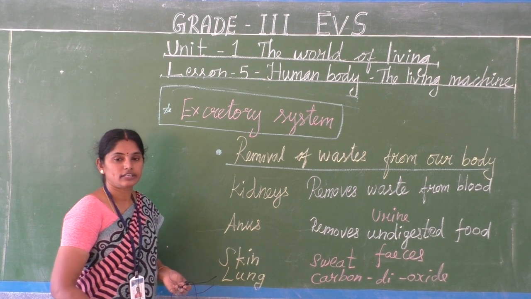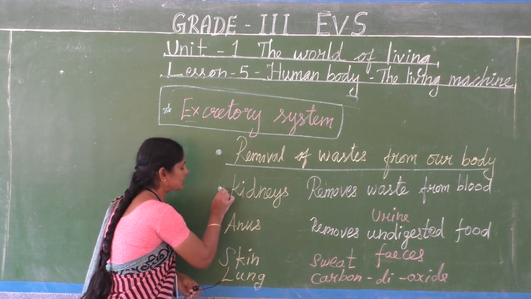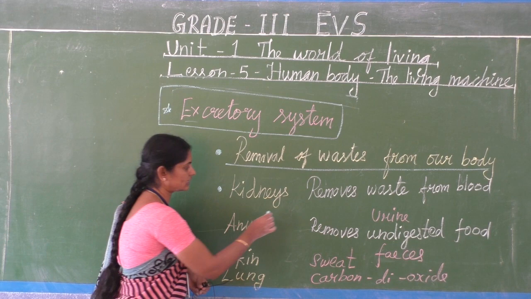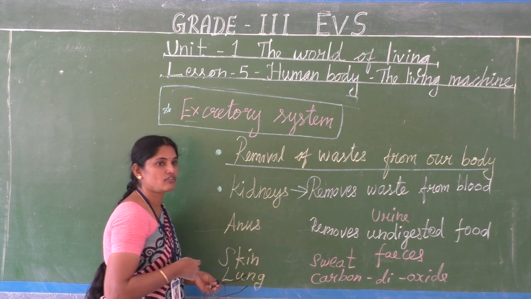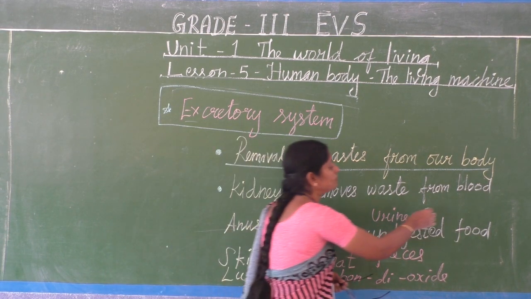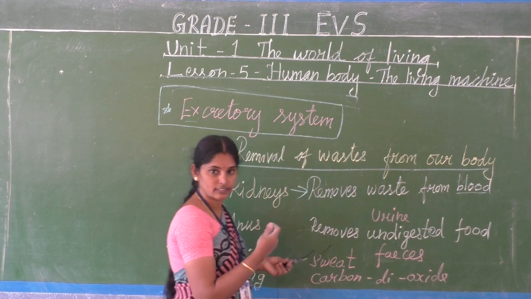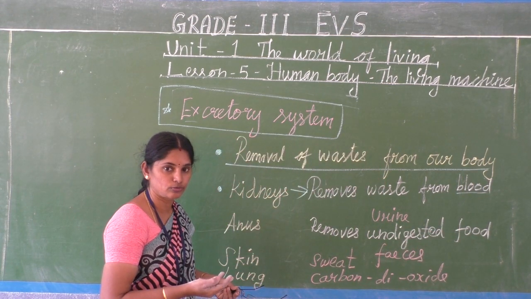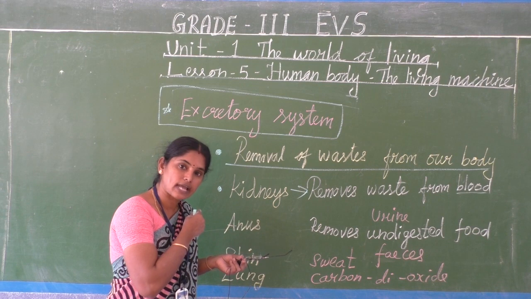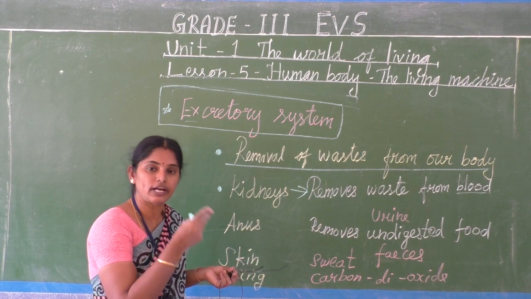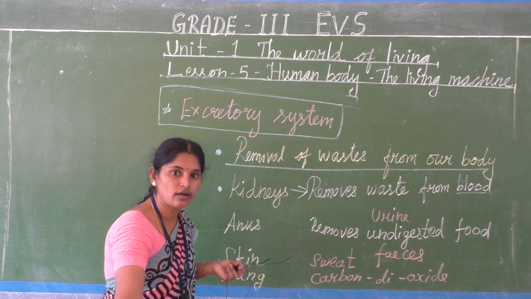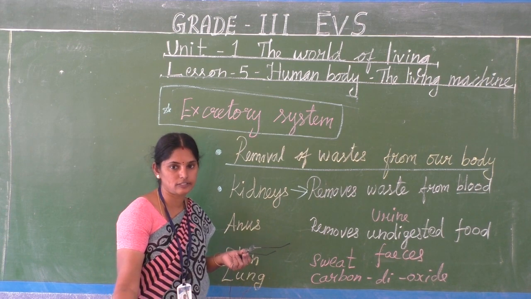So here, if you noted down our kidneys, what is the function of our kidney? It removes waste from blood, isn't it? In the circulatory system, I told you, no? The blood is carrying the food and oxygen, supplying to each and every cell of our body.